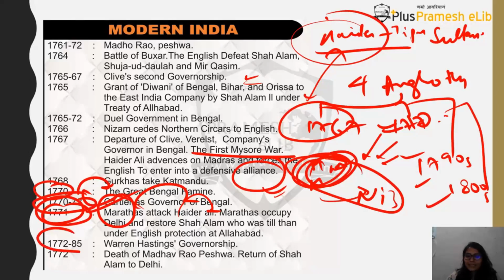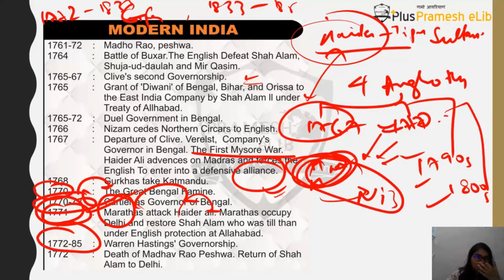Okay, and 1772 will start with the formal, you can say, relationship between British East India Company and India. Why? Because from now on will start the system of Governor Generalship. So first there will be Governor General coming from 1772 to 1833, Governor General of Bengal.